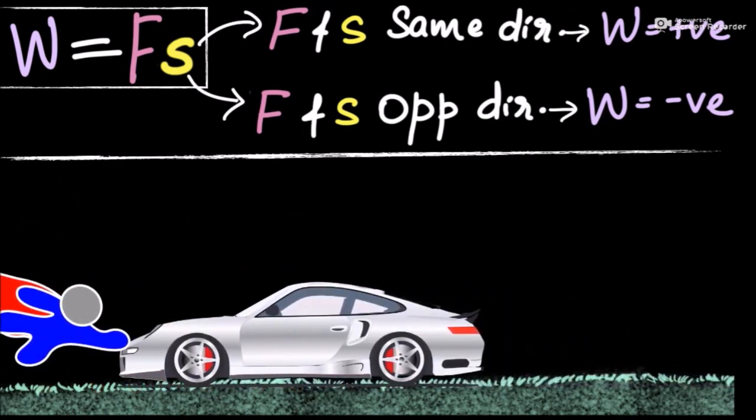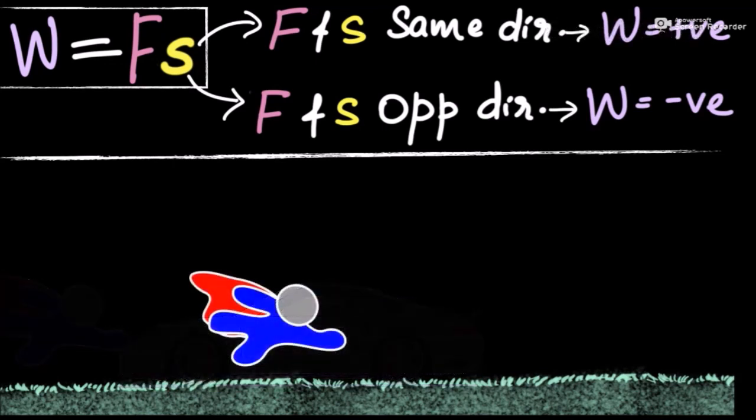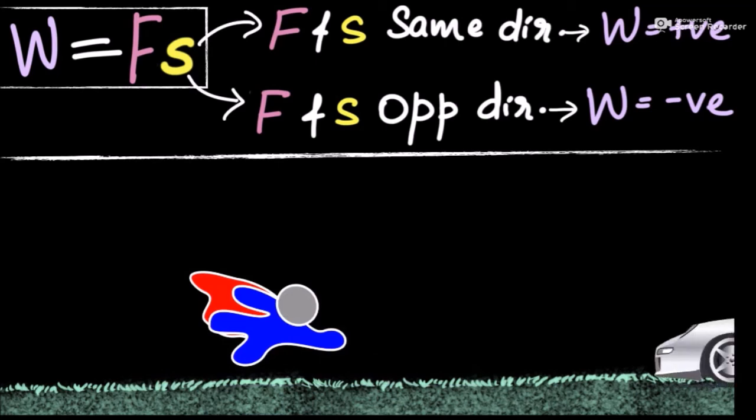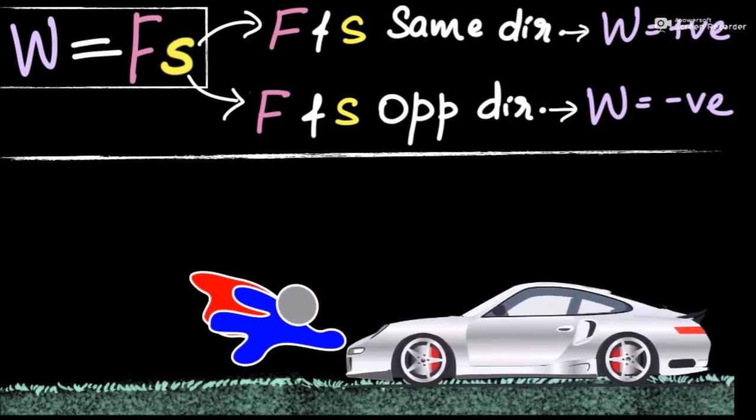On the other hand, imagine an uncontrollable car is being pushed by a Superman. Let's think of the work done by the Superman on the car, and whether it is negative or positive. Here is the Superman and here is the uncontrollable car. The moment the Superman starts pushing on it to stop it, he applies a force on it, right?